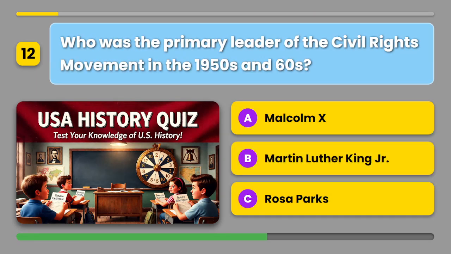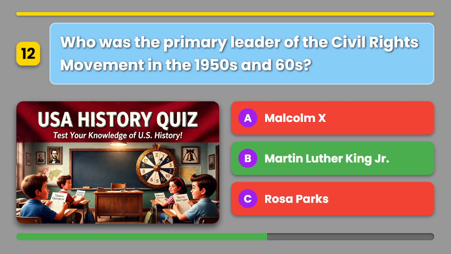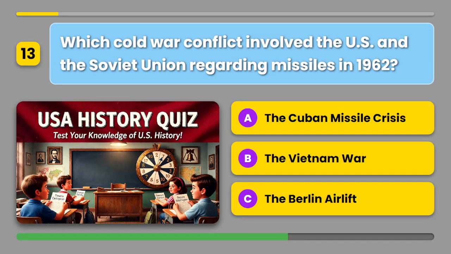Who was the primary leader of the civil rights movement in the 1950s and 60s? A. Malcolm X. B. Martin Luther King Jr. Or C. Rosa Parks. The correct answer is B. Martin Luther King Jr.